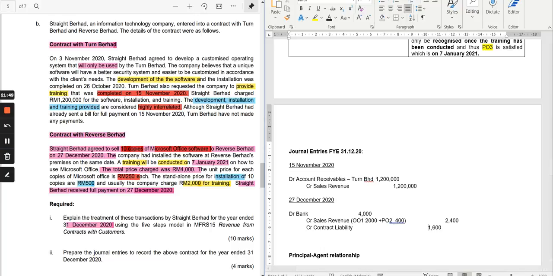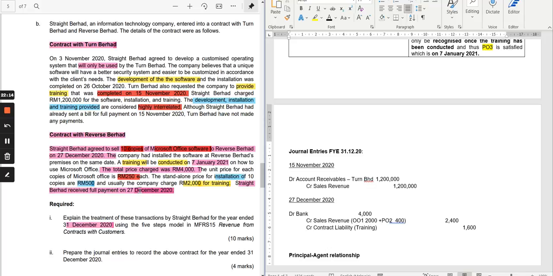And the contract liability is for the training. Why is it not credited to the revenue? This is because as a reporting entity or as a seller, you have already taken the money from your customer. Remember, they made full payment on 27th of December.